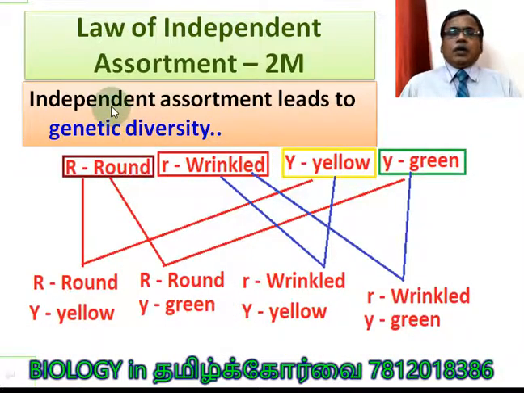Law of independent assortment. Independent assortment leads to genetic diversity because, as I already told you, besides the 2 parental combinations, 2 new combinations are also created. They are round green and wrinkled yellow. These are the 2 new combinations. This is called genetic diversity because these combinations did not exist already, but now new combinations are produced. So it leads to variety, that is called diversity, genetic diversity.